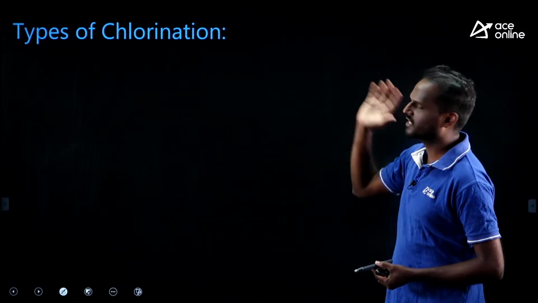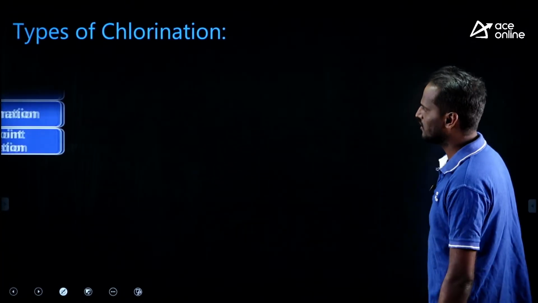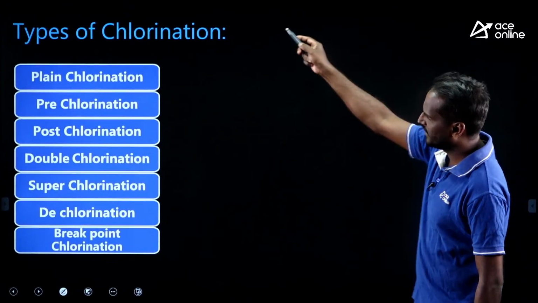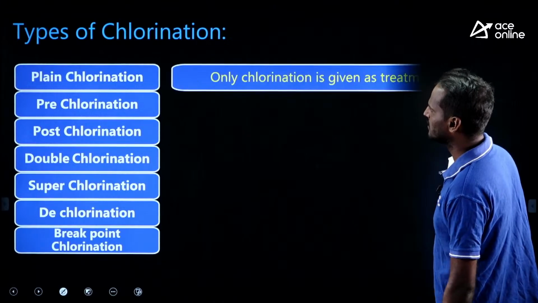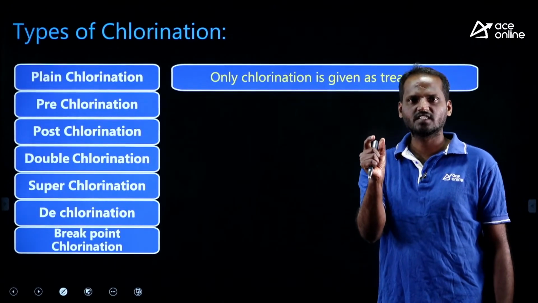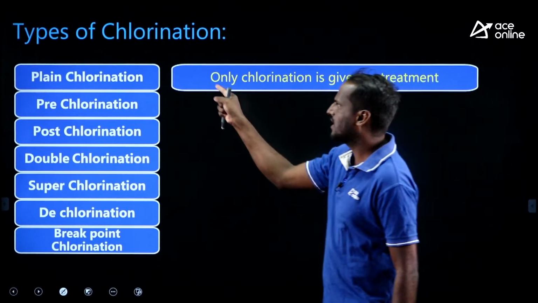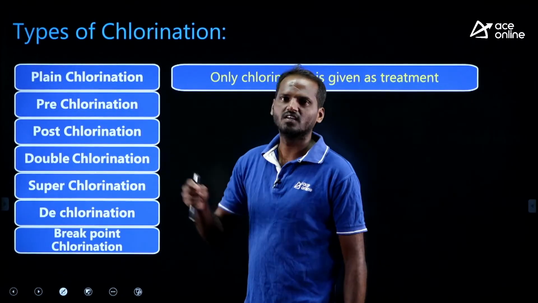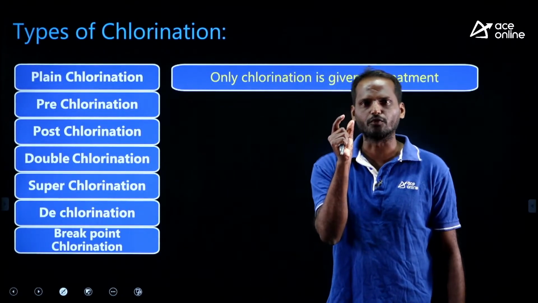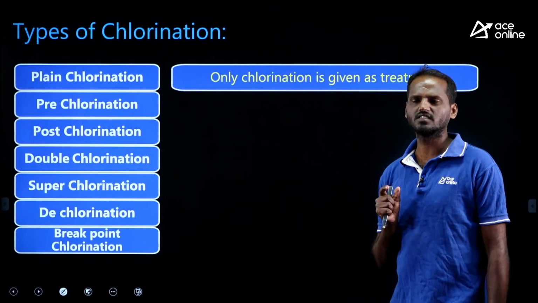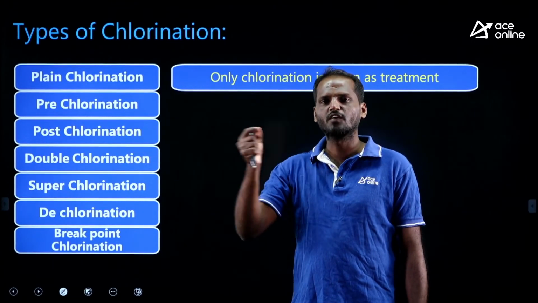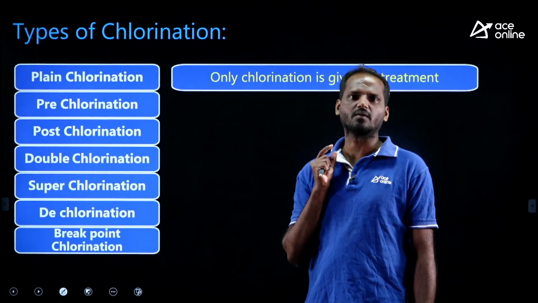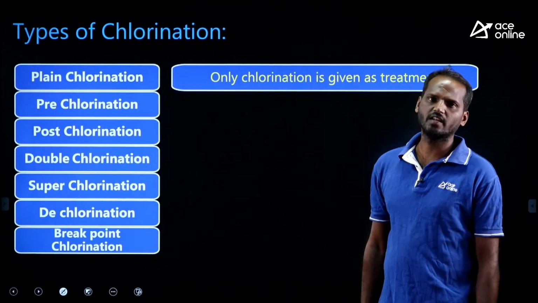We have various types of chlorination. Just try to recall your memory. These are the various types of chlorination available with us. What is plain chlorination? If chlorination is the only treatment given to water, we call it plain chlorination. If the available water is very pure, of good quality, then we only disinfect the water and supply it to the community.